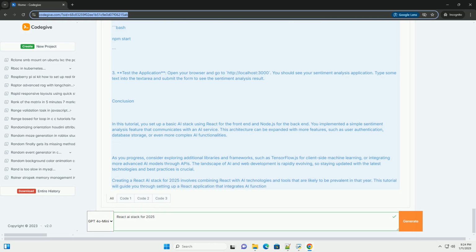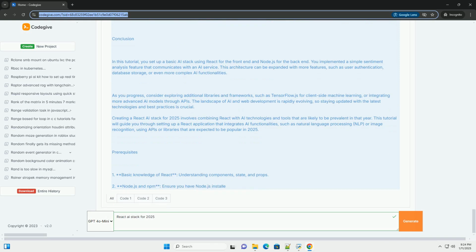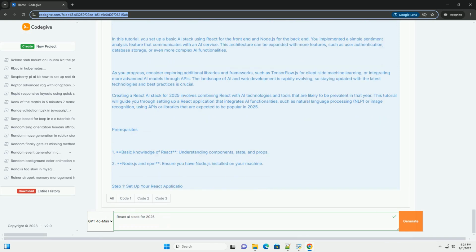Step 1. Set up your React application. First, you'll need to set up a new React application. You can do this using Create React App. Step 2. Create a Node.js backend. Create a new folder for your backend. Create a file named server.js in the backend directory.